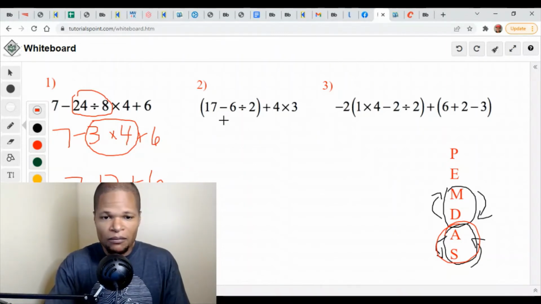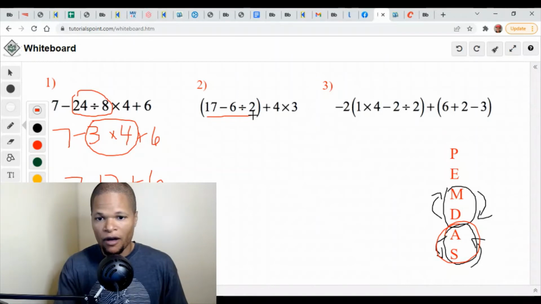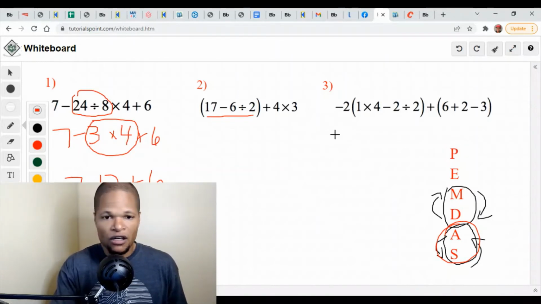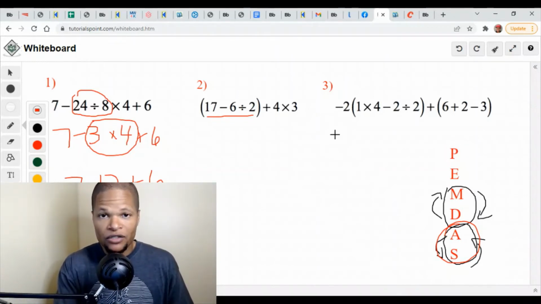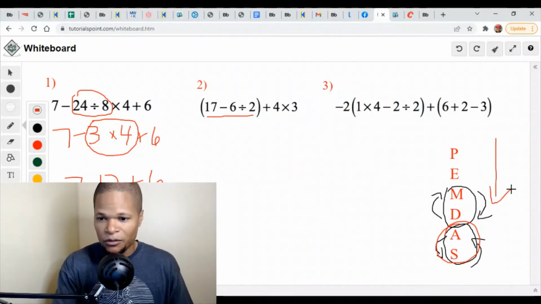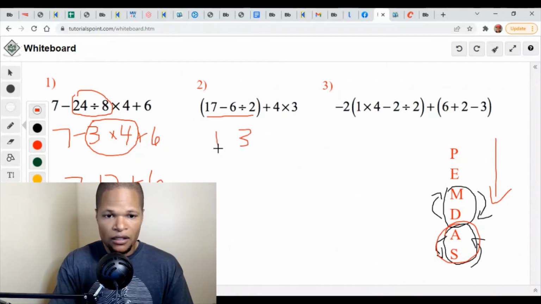So I see 17 minus 6 divided by 2. Now, look, inside the parentheses here, we have to concentrate because the order of operations clearly says P, start with that. But inside the parentheses, you also have order to take into account. That says 17 minus 6 divided by 2. Well, on the order of operations chart, division comes before addition or subtraction, so we still have to hold true to that rule. 6 divided by 2 is actually 3, so this is going to be 17 minus 3 in parentheses. And then you can kind of go on from there.